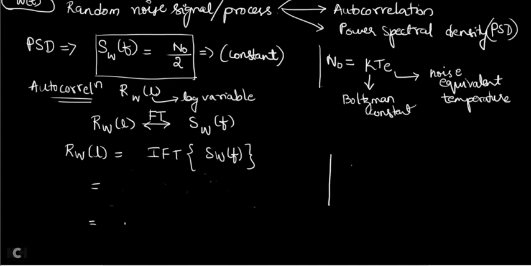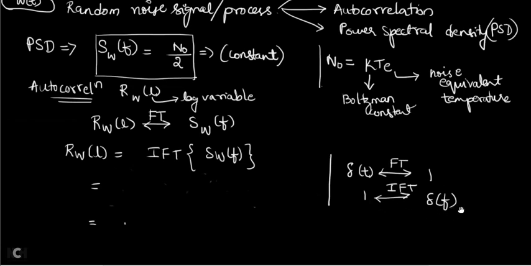We know that delta of t, if you take the Fourier transform, you are going to get the answer as 1. Delta signal will be converted to 1 if you apply the Fourier transform.